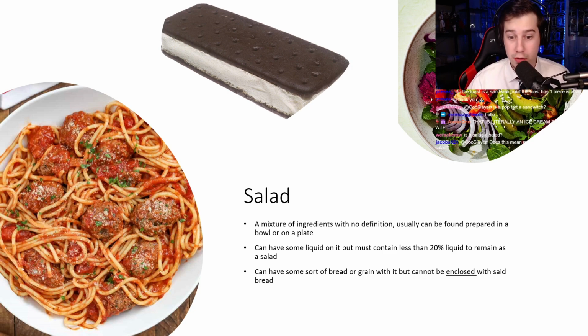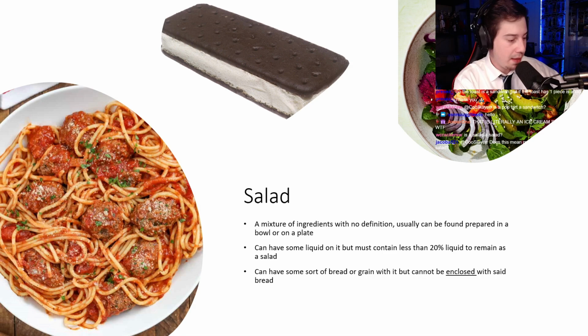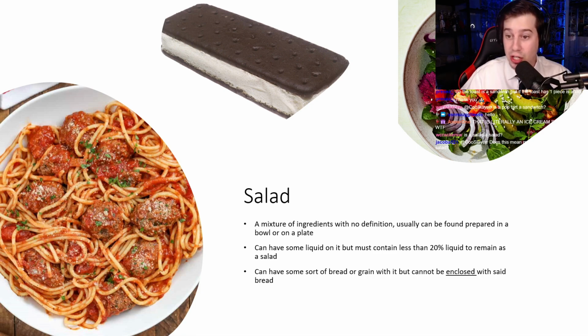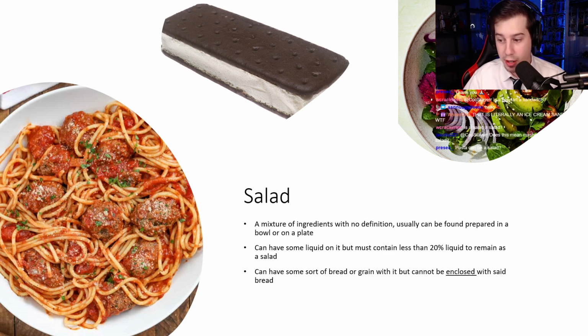Okay? Cannot be enclosed. We have your classic vegetable salad, where have a bunch of vegetables, greens, maybe some fruits in there, with maybe some croutons, with like a salad dressing, say like ranch. That is a salad. It is in a bowl. It is not enclosed. And it has liquid on it, but the liquid does not exceed 20% of the total ingredients. Okay? We go with that. Remember, we're going back to the 20% theory here.